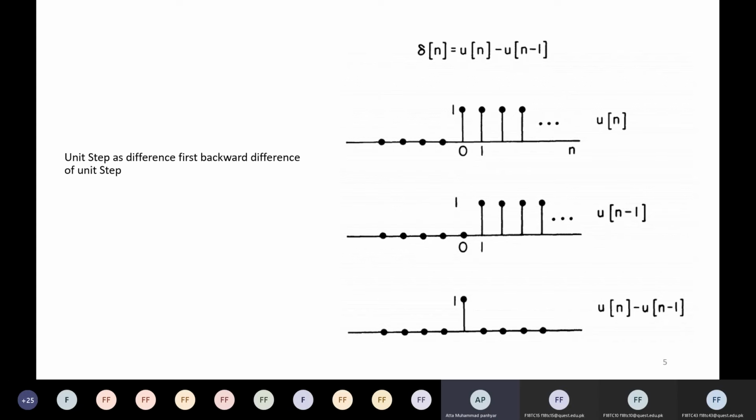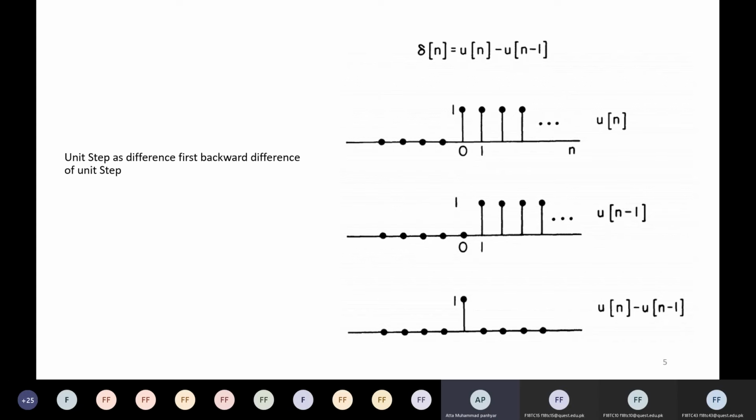Normally a unit step u of n starts from 0, but now this part is 1 unit delayed, so I have drawn here u of n minus 1. The sample which arrived at 0 is now arriving on the first index. So it's a 1 unit delay.